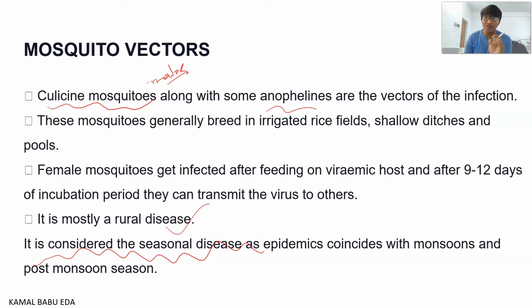So why during the monsoons and post monsoon seasons? During the monsoons there is a huge amount of rainfall, and whenever there is huge rainfall, the water becomes stagnant. Stagnant water provides favorable conditions for the female mosquitoes to breed. Whenever there is an increase in the number of mosquitoes, they are capable of infecting pigs, and they are capable of infecting human beings. So ultimately the disease is being transmitted.